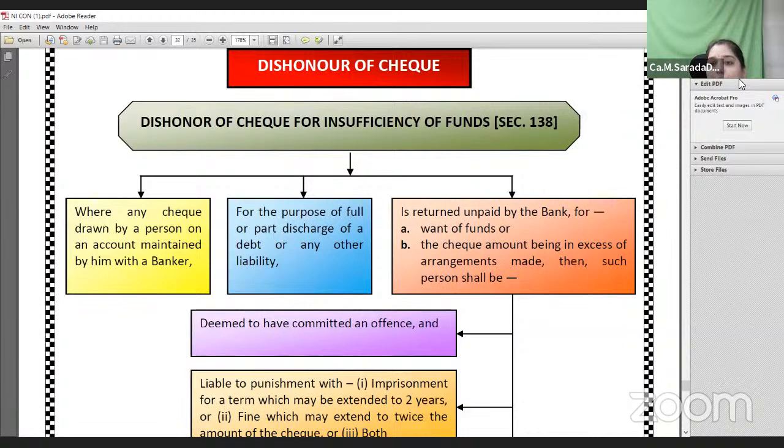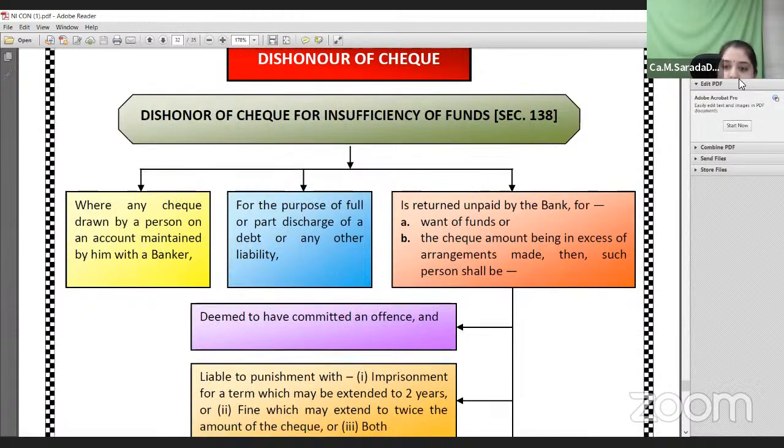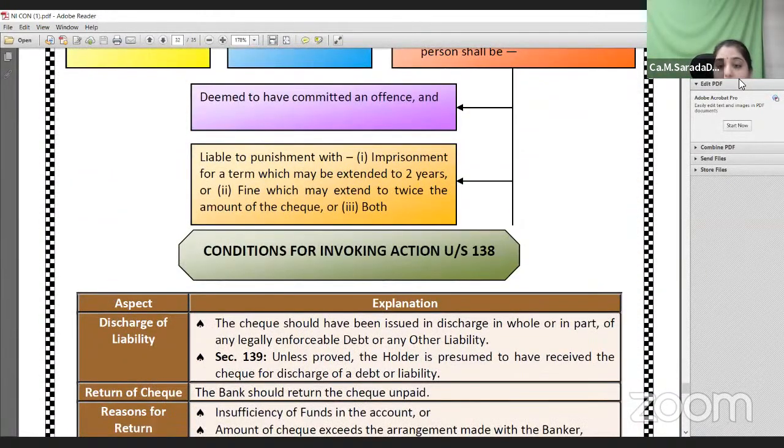Therefore, it is very important to verify before issuing a cheque to the holder. The drawer should check whether sufficient funds are maintained in that particular account or not. If he draws the cheque without verifying and the cheque gets bounced or dishonored because of insufficient funds, the drawer is punishable with imprisonment up to 2 years, or a fine up to twice the amount of the cheque, or both. So you should be very careful at the time of issuing a cheque.